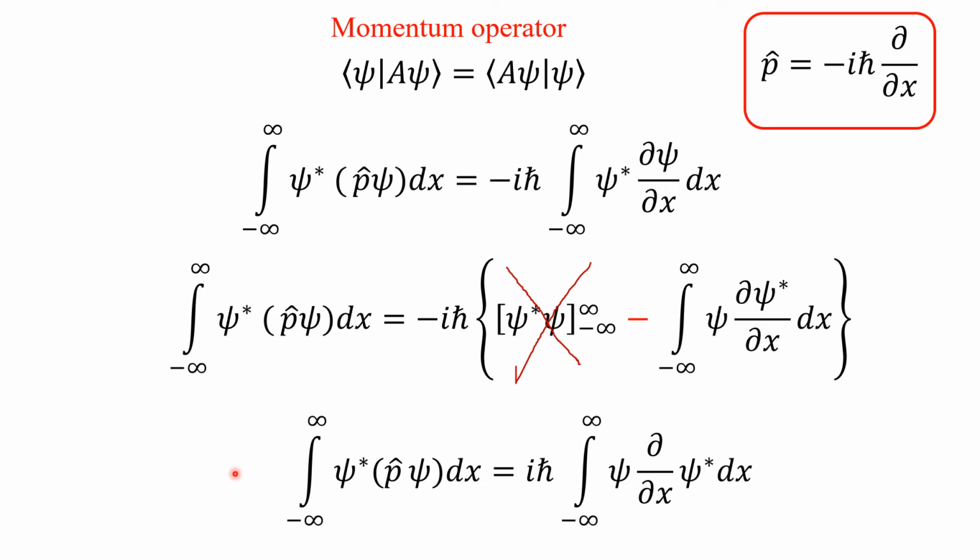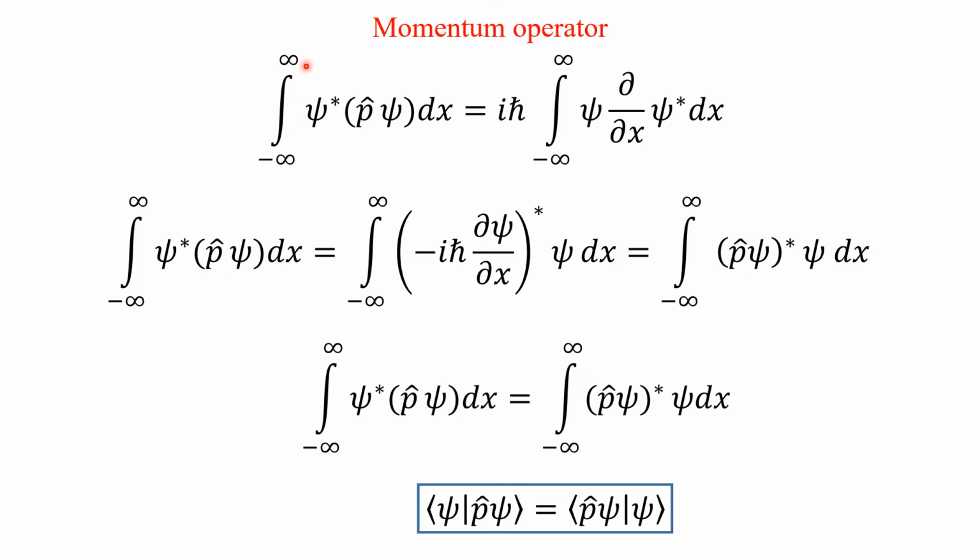Now we will see what will happen to this expression. Just now we have seen integral psi star P psi dx is equal to i h cross integral psi d psi star over dx into dx. Now, as I said, it is customary to write the complex wave function first, so the d psi star by dx will come first.